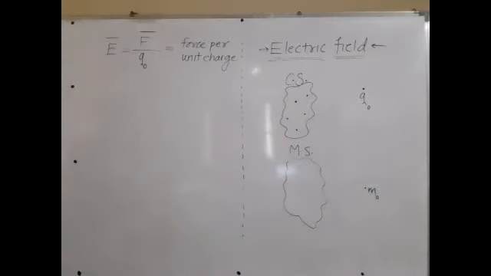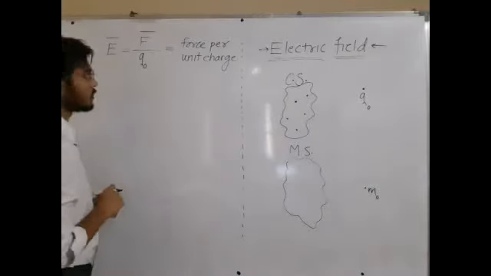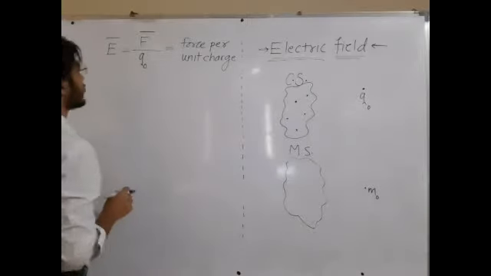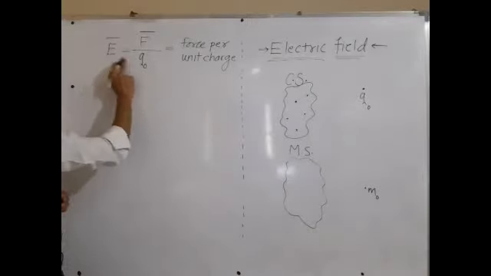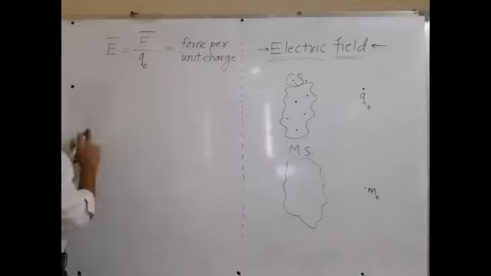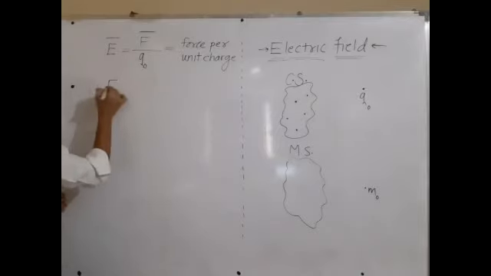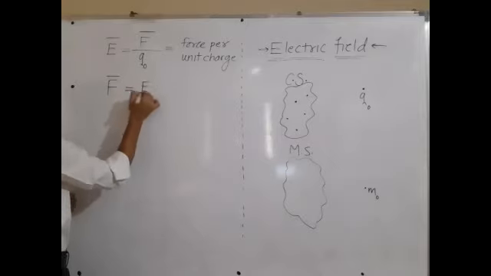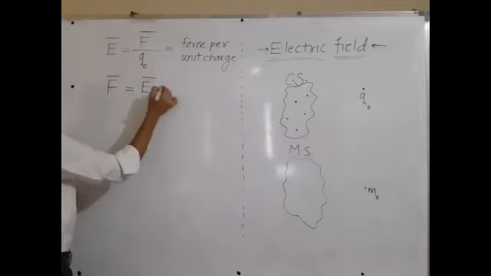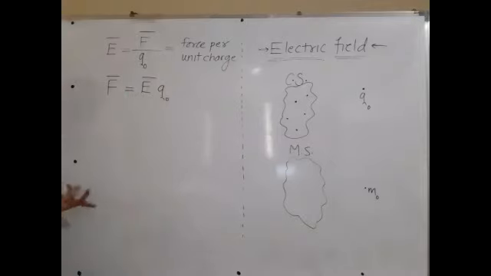All right. Next thing that we want to understand is, sir, if this electric field is given and charge is given, how to find out force? Simple rearrangement. Just keep on writing. This is revision. F bar is equal to this E bar into given charge Q0, or simply Q. If you want to write it as Q, no problem. I want to write it for time being as Q0.